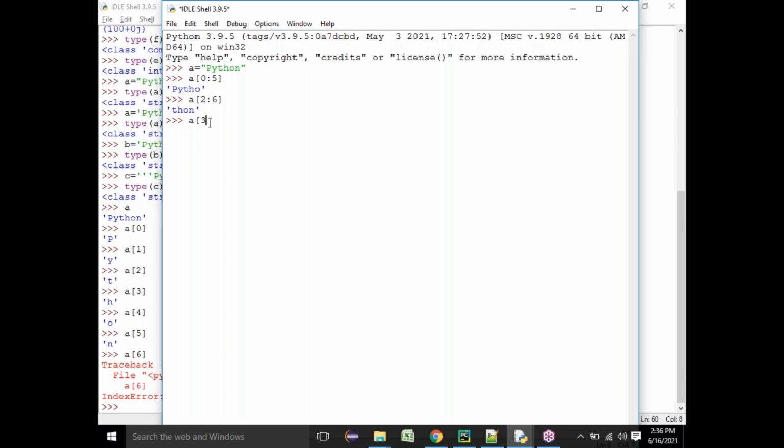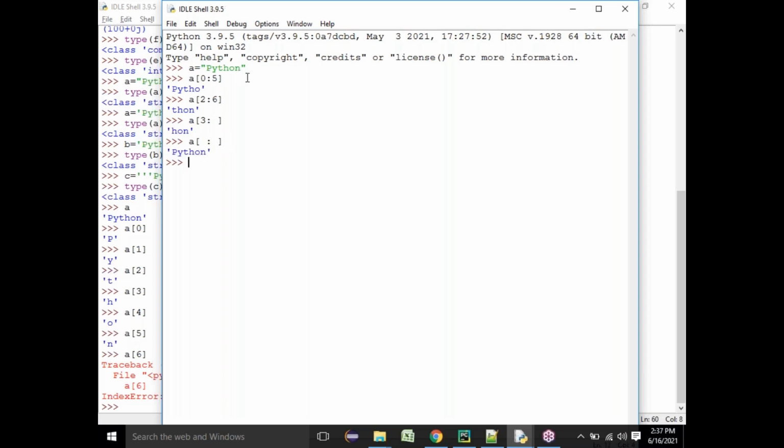Then a[3:], if I say 3 and don't give anything after the colon, what happens here? If I don't give anything, it will take till the last. That means it will start from 3 and end at the last, the NON, till whatever is there. If I don't give anything in the starting and ending, it will take from the starting, and it will end at the last.